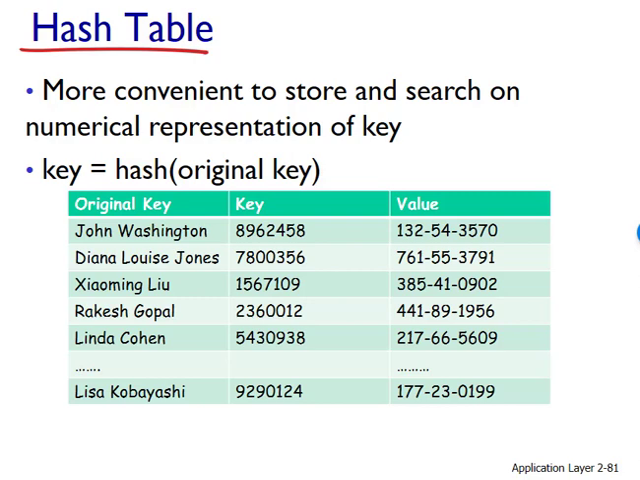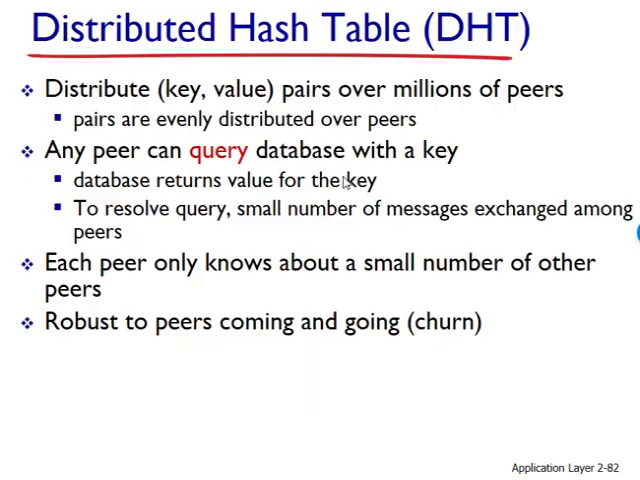The distributed database will then locate the peers that have the corresponding key value pairs and return the key value pairs to the querying peer. Any peer will also be allowed to insert new key value pairs into the database. Such a distributed database is referred to as a distributed hash table, DHT.